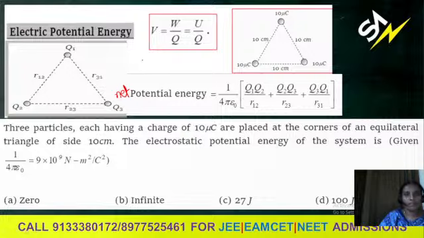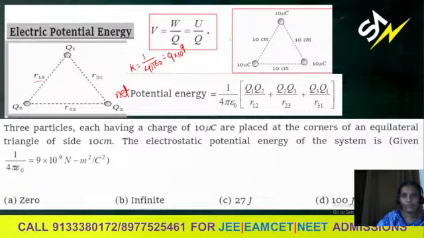You can say it is net potential energy. Whereas we write K Q1 Q2 by R, K value is always in electrostatics 1 by 4 pi epsilon naught, which can be taken as 9 into 10 power 9. So 1 by 4 pi epsilon naught is common. First, between Q1 and Q2 with separation R1 2, you can write Q1 Q2 by R1 2, then Q2 Q3 by R2 3 plus Q3 Q1 by R3 1. So this way we can find the net potential energy.